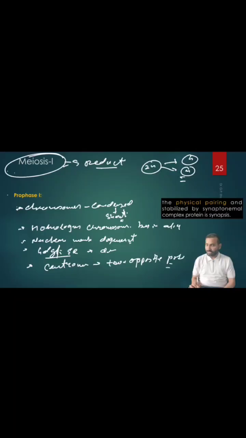It's the same as in mitosis, but some changes occur here in meiosis prophase 1. What are those changes? The synapsis formation occurs, and then the crossing over occurs. What are those? We will discuss in the next slide. Look at here. So what are those? Synapsis and the crossing over formation.